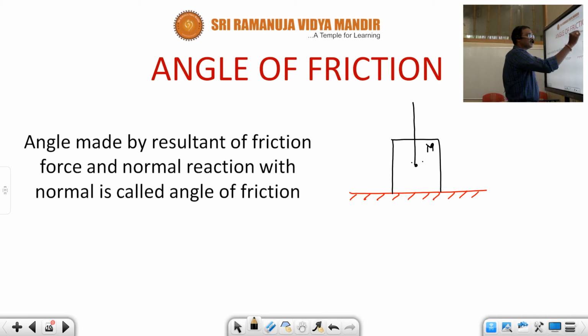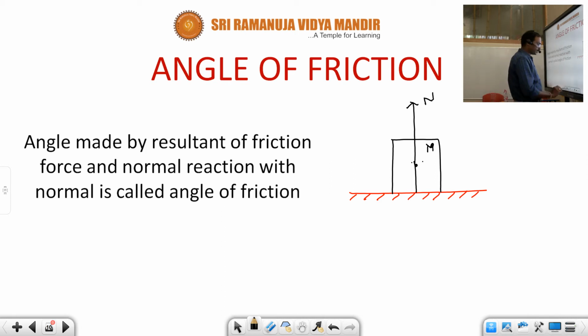N is the normal reaction on the block given by the floor. It is also a contact force. Frictional force is also a contact force. Normal force is a contact force which is perpendicular to the surface. Frictional force is a contact force which is tangent to the surface.